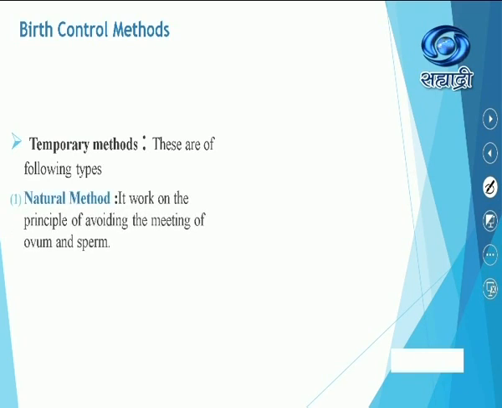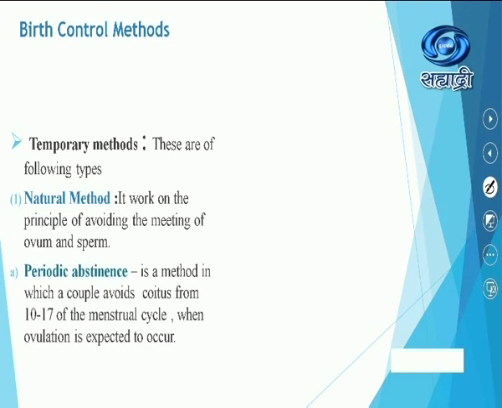Natural method, it works on the principle of avoiding the meeting of ovum and sperm. I will show you diagrammatically how. Periodic abstinence, a method in which a couple avoids coitus, sexual intercourse, from 10th to 17th day of the menstrual cycle.